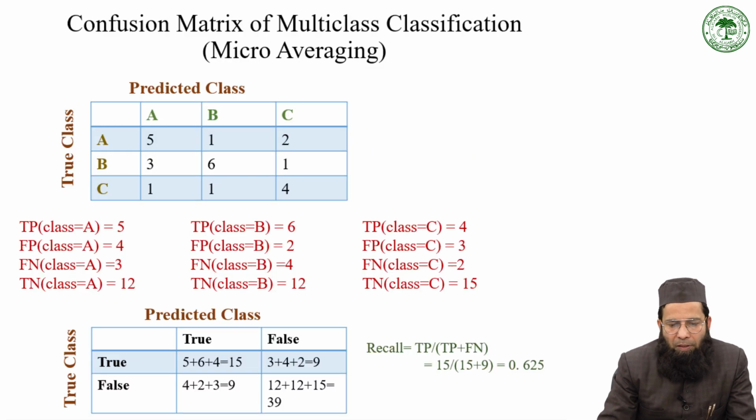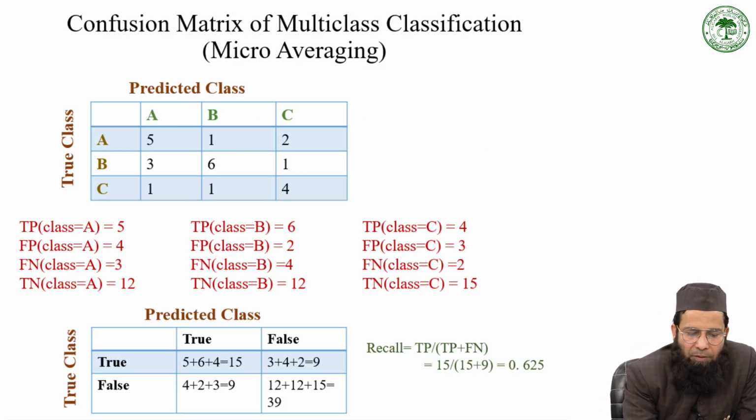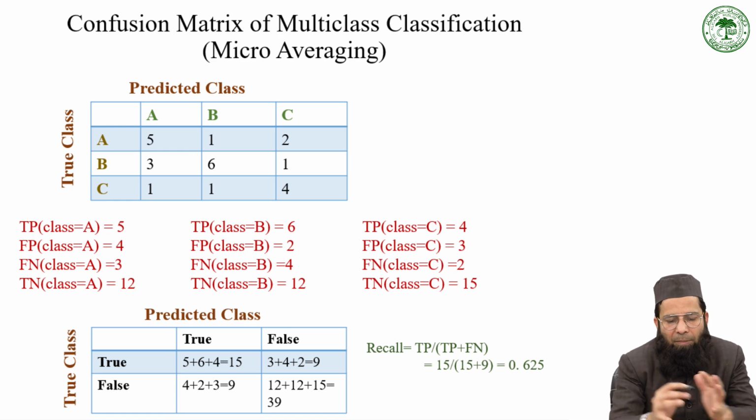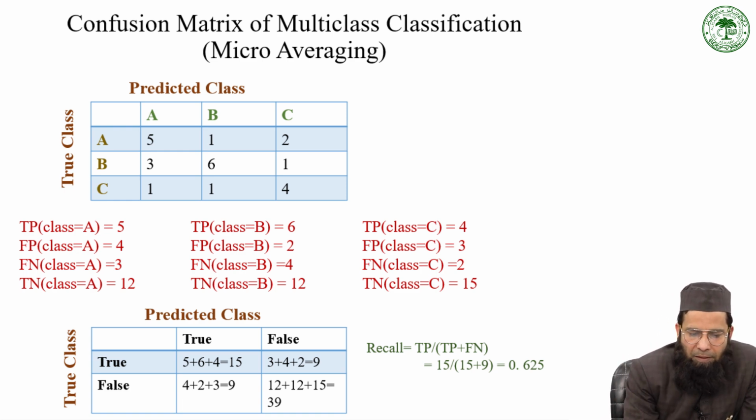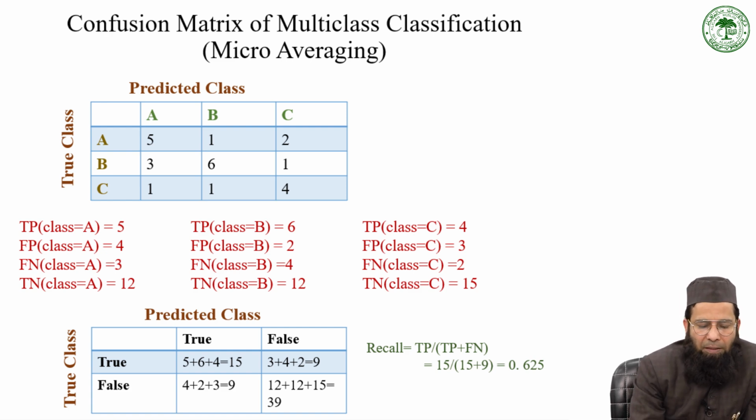Right. So let me come to this example, the same example. Here we have calculated true positive, false negative, and false positive for all the classes. Now we are summing up. This is how we are calculating the macro average. So this is the final confusion matrix. How are we creating this final confusion matrix? We are summing all the true positive cases here.